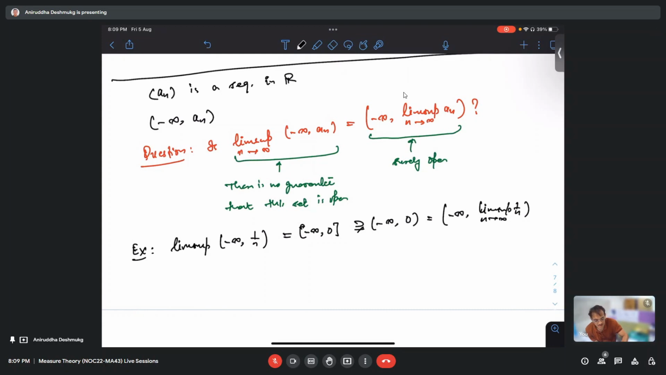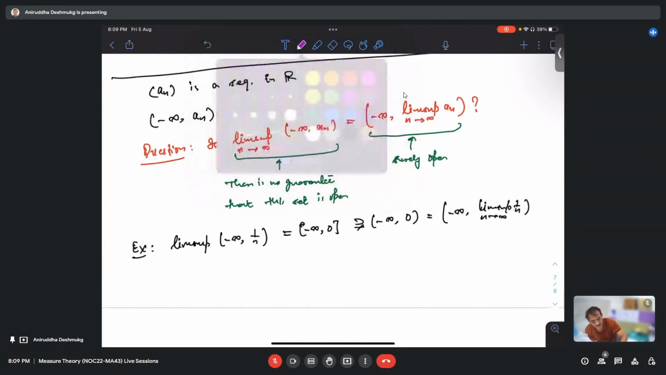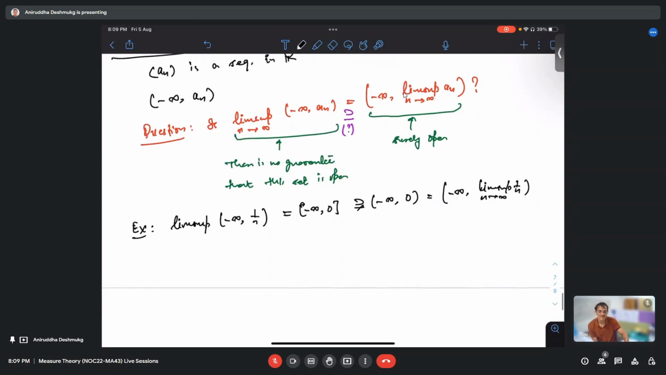Yes, sir. Okay, so now the question is, if this is not equal, can we say that at least this is contained? Like the right hand side is contained in the left hand side. At least can we say this? So what do you think? I mean, Dheeraj already gave some idea, but just tell me.